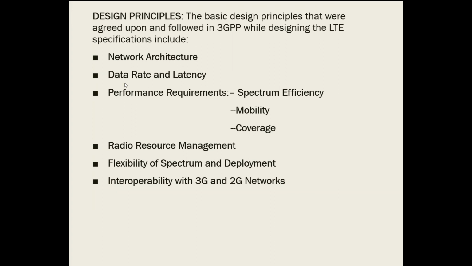Then coming to the data rate and latency. The data rate will be different for downlink and uplink, as you know already. The downlink data rate for the LTE will be 100 Mbps and the uplink data rate will be around 50 Mbps. 50 megabits per second for uplink. For downlink, it is 100 megabits per second.